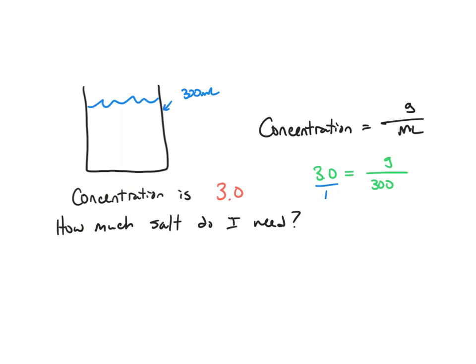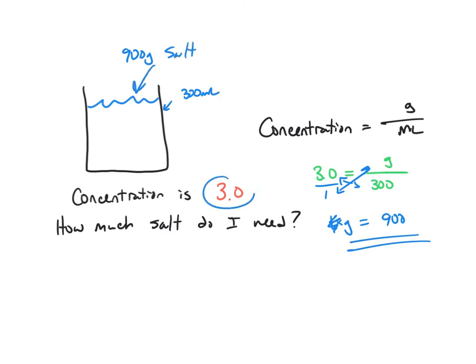So I put 300 on the bottom, grams on top. I put 3 on the top and 1 on the bottom, and I cross multiply. But 1 times grams is just grams, and then 3 times 300 is 900. So in other words, if I want to calculate how many grams it takes to get a concentration of 3, I just take 3 times 300, or 900 is the final answer. So I need to put 900 grams of salt into this beaker of water in order to get the concentration to equal 3.0.